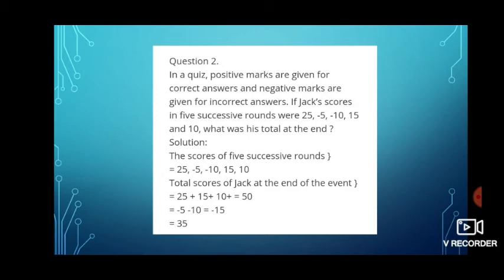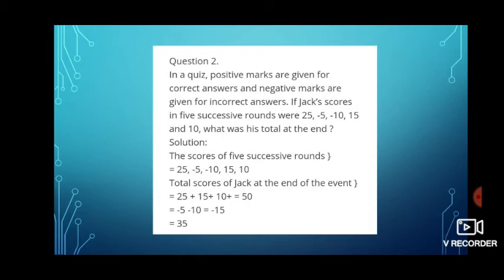Next question is, in a quiz, marks are given for correct answers and negative marks for the incorrect answers. So if Jack's scores in successive rounds were 25, minus 5, minus 10, 15 and 10, what was his total at the end? Here, in some rounds he got positive and in a few rounds he got negative.